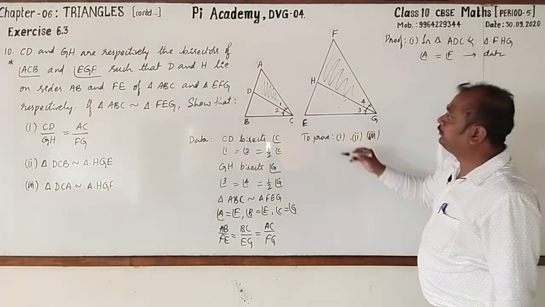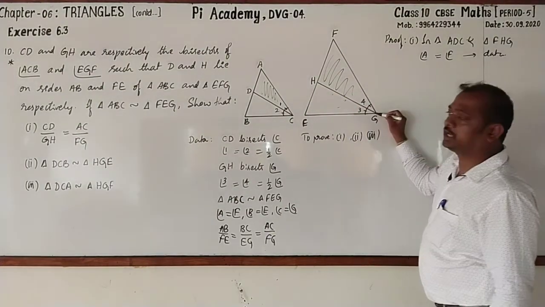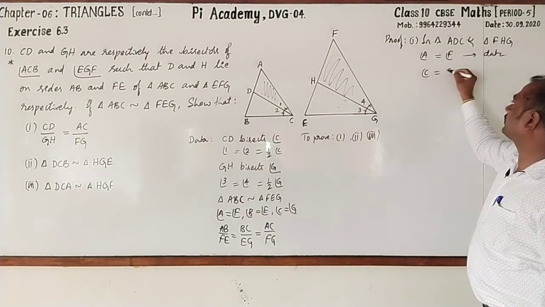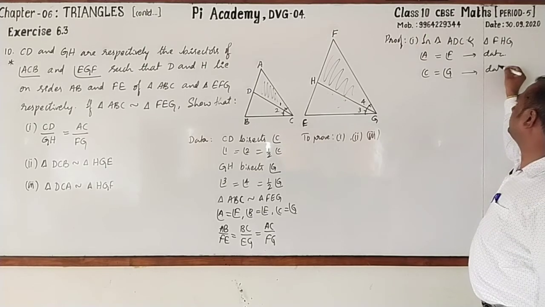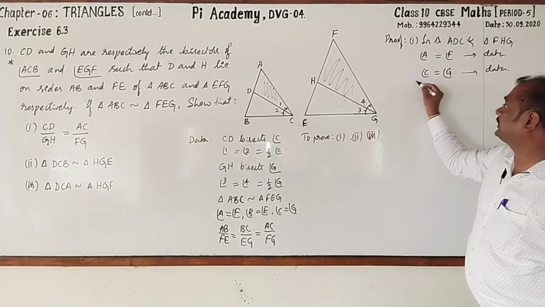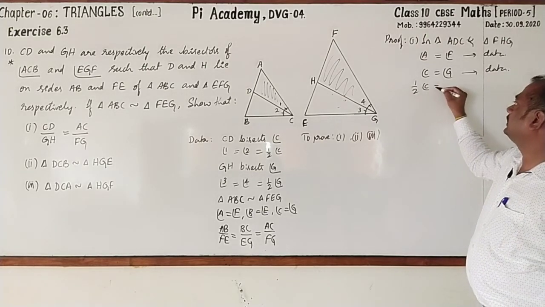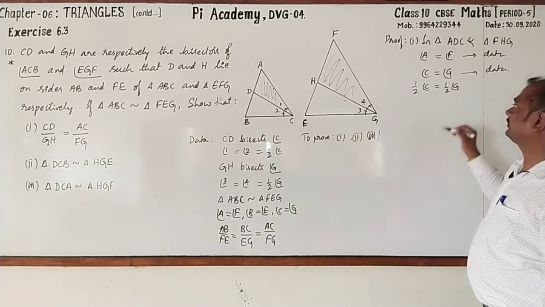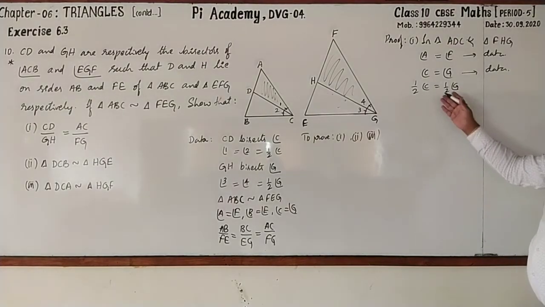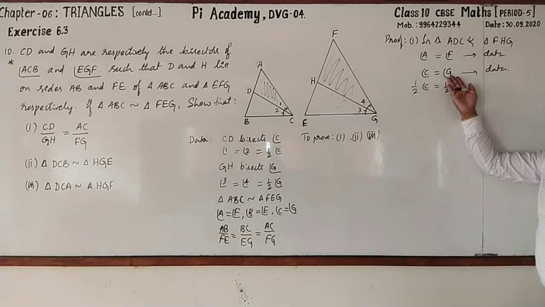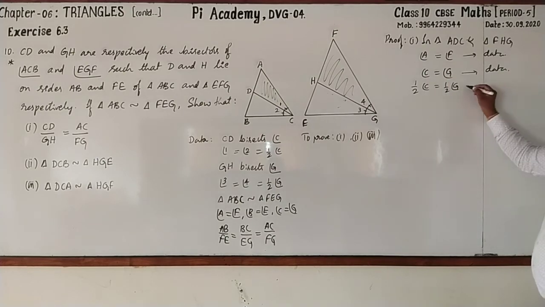Next, we all know that angle C equal to angle G, again this is from data. I'll go for taking half of C is equal to half of G. Half of equals, these are the equals, their half will also be equal. It is according to Euclid's axiom.